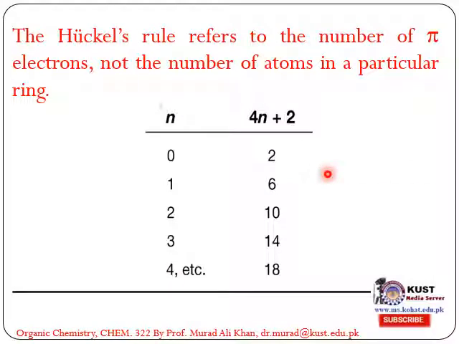So according to the Huckel rule, the number of pi electrons in a molecule should be as follows. It is the number of pi electrons, not the number of atoms in a particular ring. For n equals 0, the 4n plus 2 pi electrons is 2; for n equals 1, 6 pi electrons; n equals 2, 10; n equals 3, 14; n equals 4, 18; and so on. So a molecule to be aromatic must contain 2, 6, 10, 14, or 18 pi electrons.